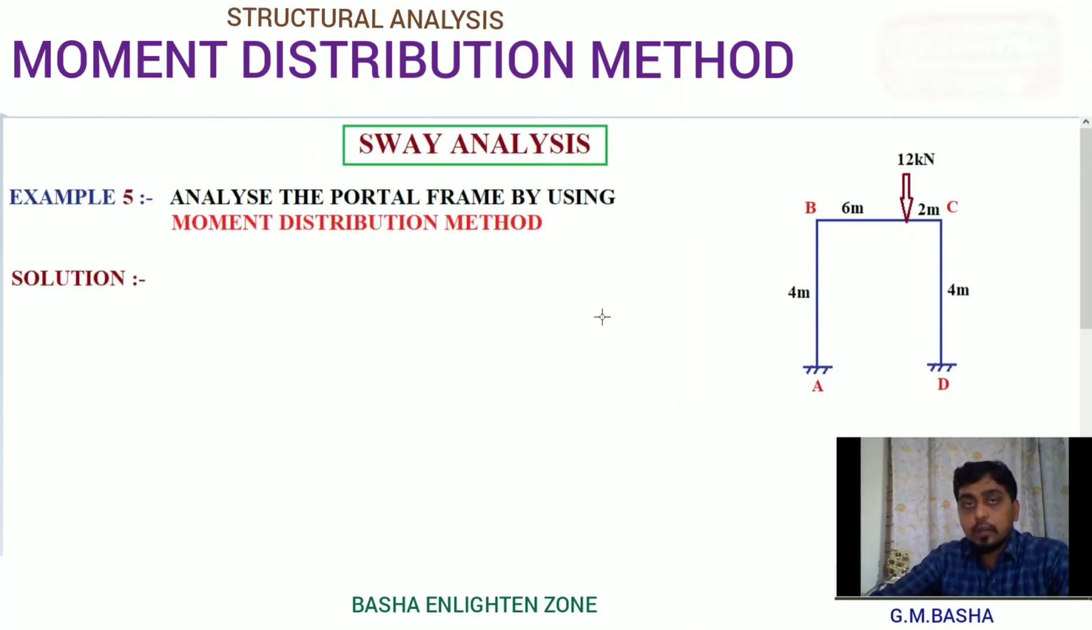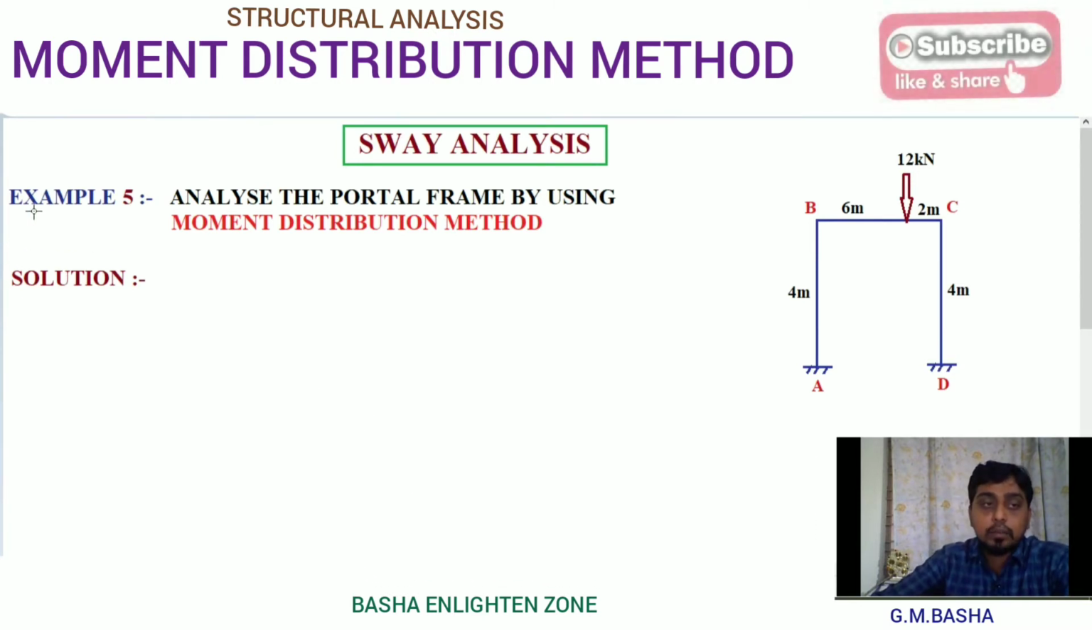In this lecture, I would like to explain another example, that is example 5. Analyze the portal frame by using moment distribution method. See here, this problem will come under the sway analysis. So what are the conditions for getting non-sway analysis here?